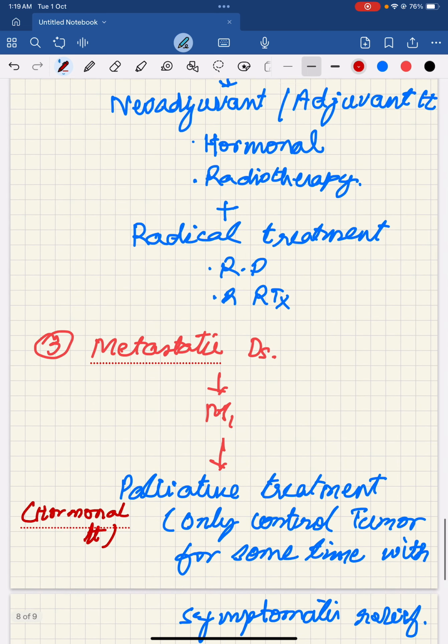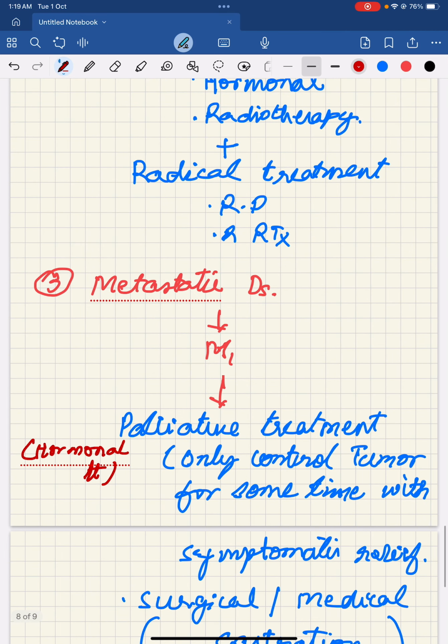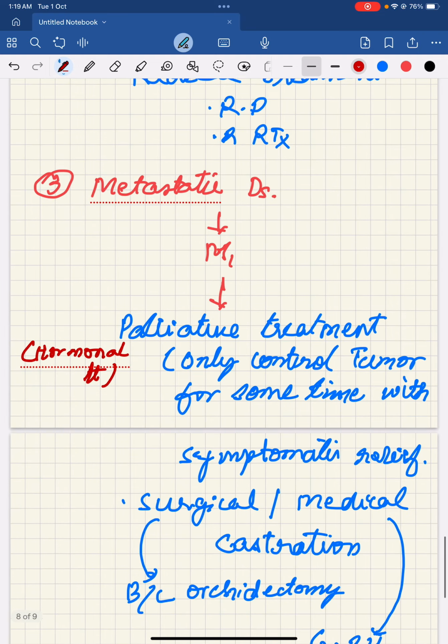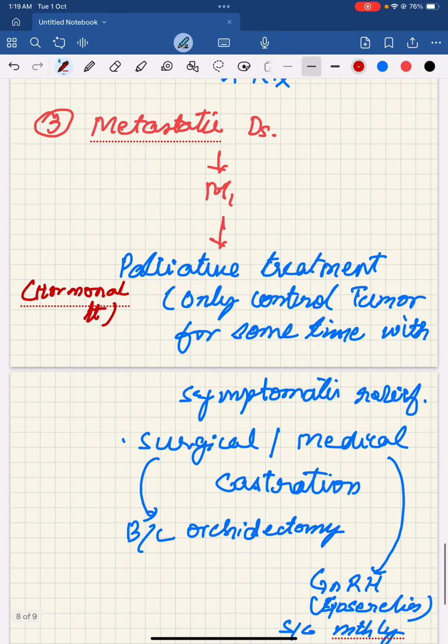Next stage comes metastatic disease, that is M1. M1 stage, in this tumor is present all over the body. Now you can imagine that when the tumor is all over the body, you cannot remove the tumor completely. So you cannot give the curative treatment. Now you have to give the palliative treatment. That stands for control of the tumor for some time, not the eradication of the tumor or curative treatment of the tumor, with some symptomatic relief.